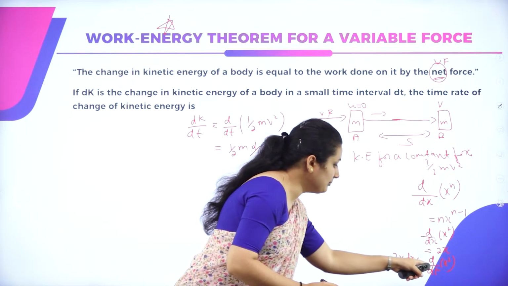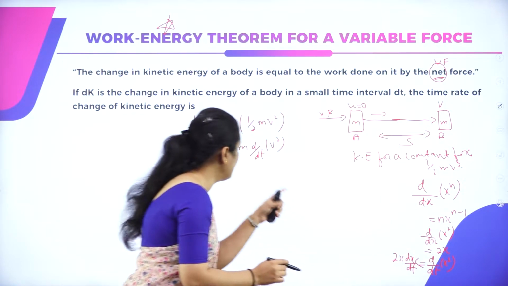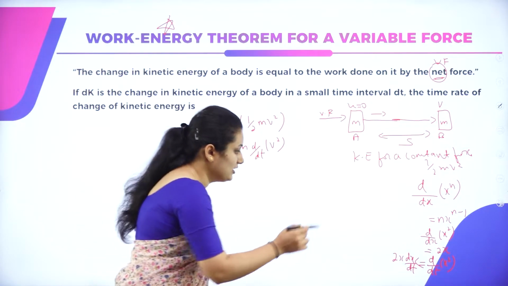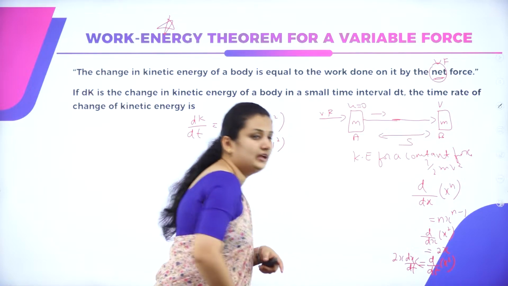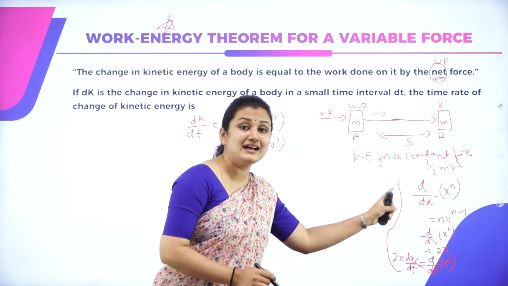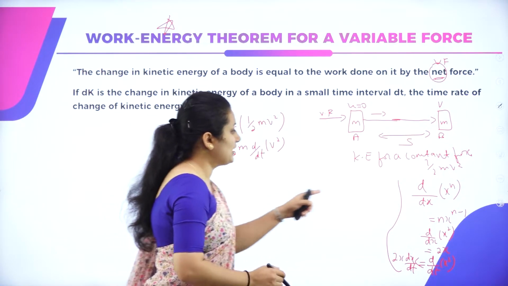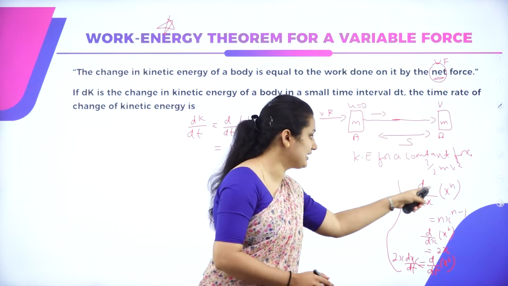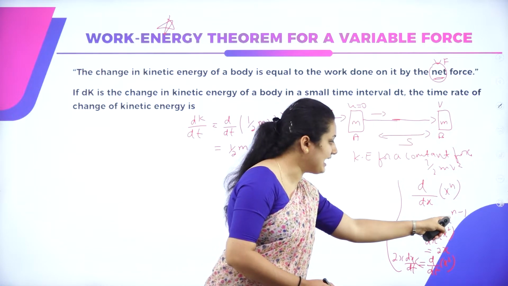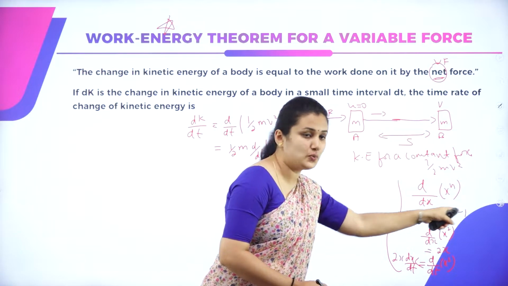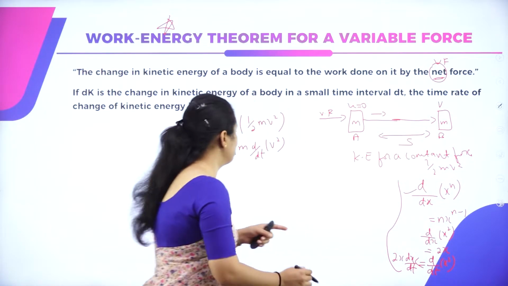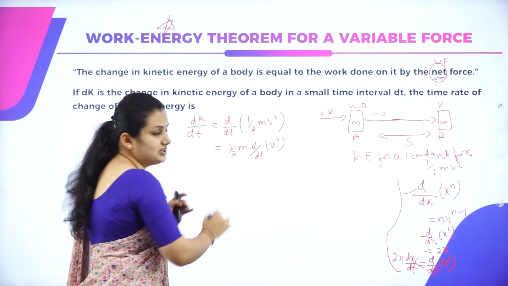So instead of d by dt of x square, I have d by dt of v square, and that gives 2v dv by dt. This is how we perform a simple differentiation using the formula d by dx of x to the power n is n x to the power n minus 1.